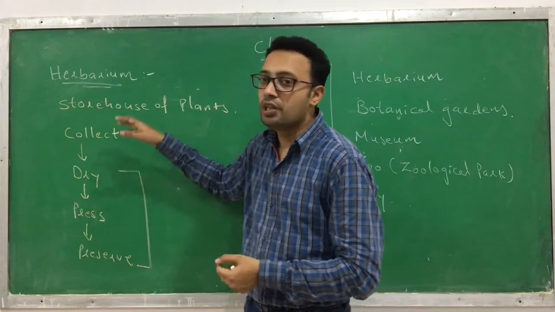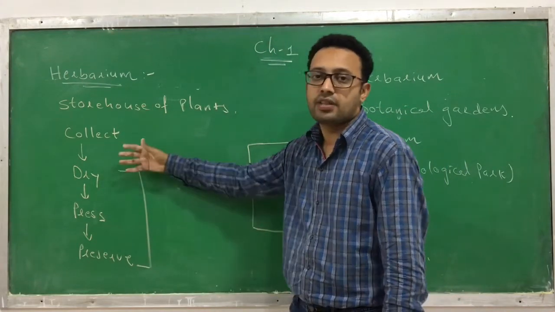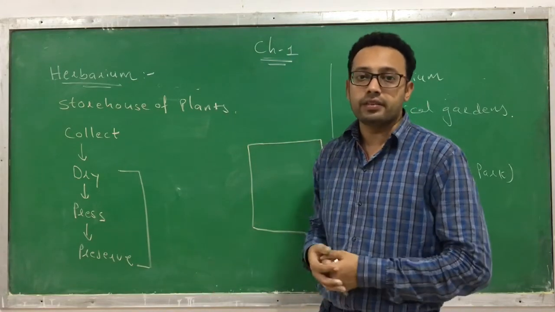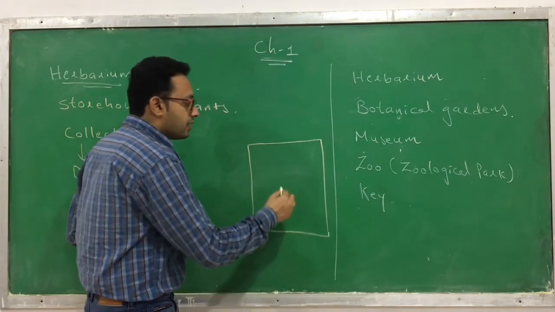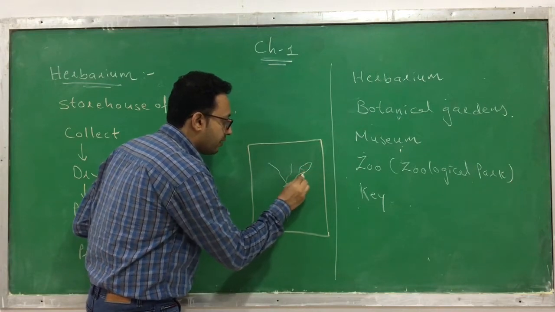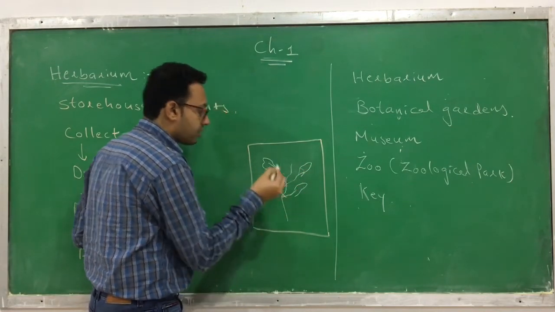What you have to do is first collect it. After the collection, you have to dry it. After the drying, you have to press it. After the pressing, you have to preserve it. Once you dry and press it, you have to keep it on this herbarium sheet. Suppose this is a plant for which I have prepared this herbarium sheet.